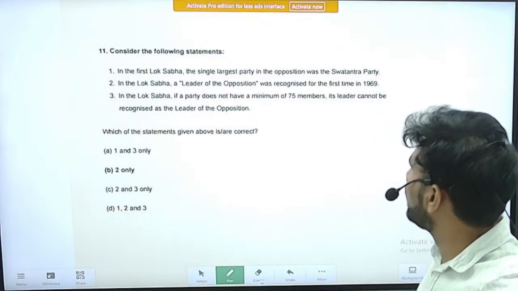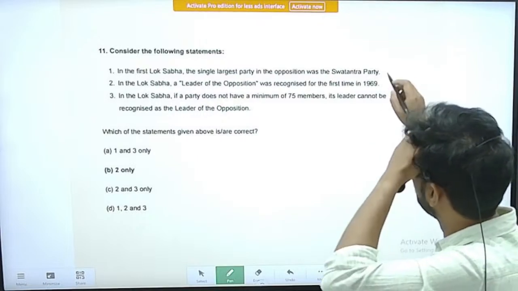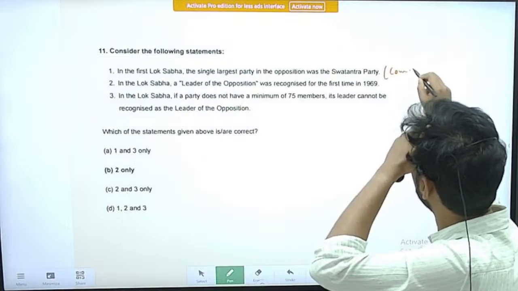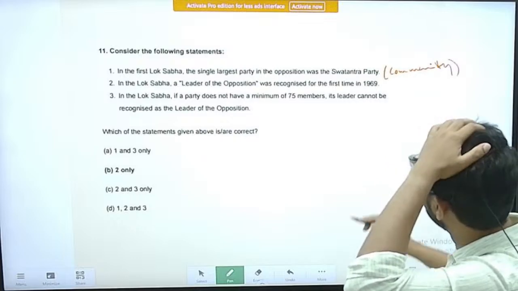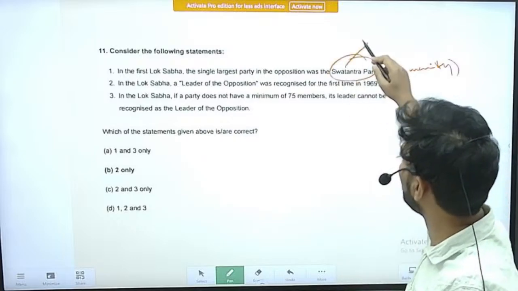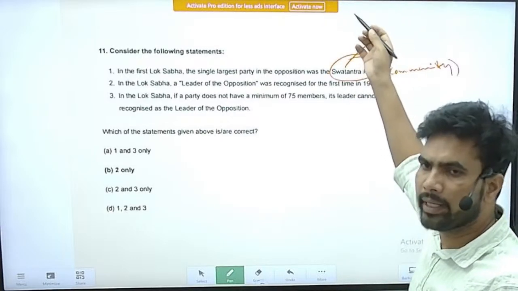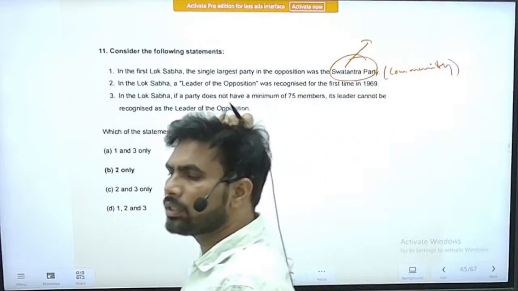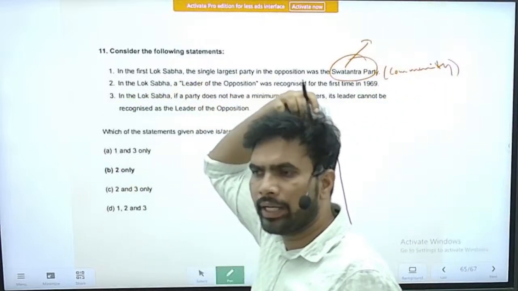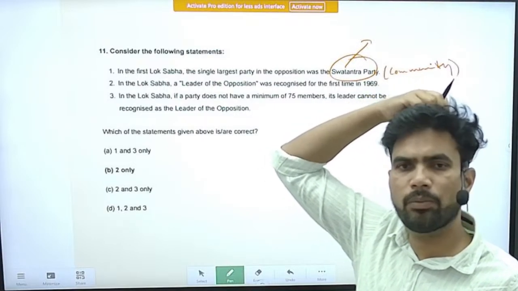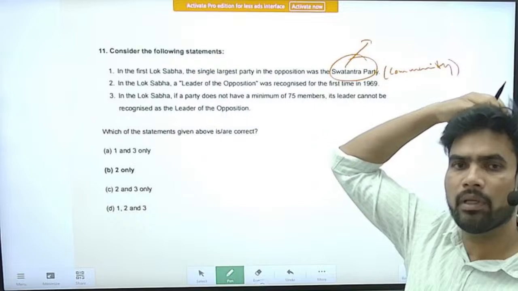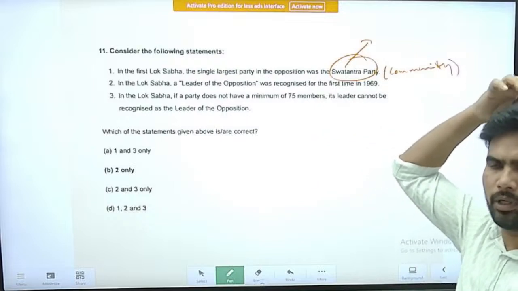I think the single largest party in opposition was, I guess, the Communist Party. If I am not wrong, kindly recheck. But it is not the Swatantra Party. Swatantra Party was there before independence. During the period between the non-cooperation movement and civil disobedience movement. So at that time, the Swatantra Party played an important role.